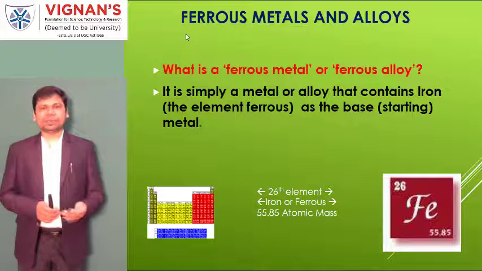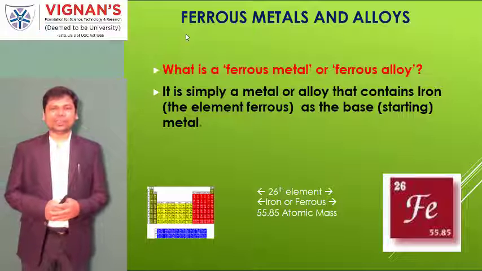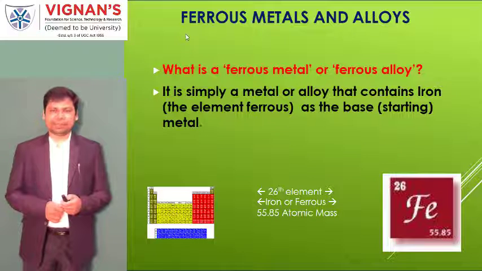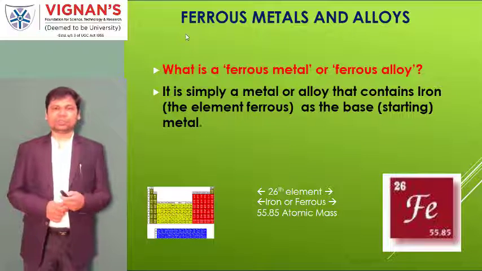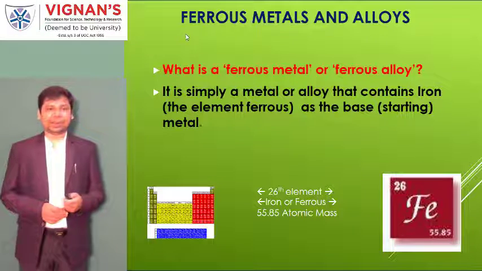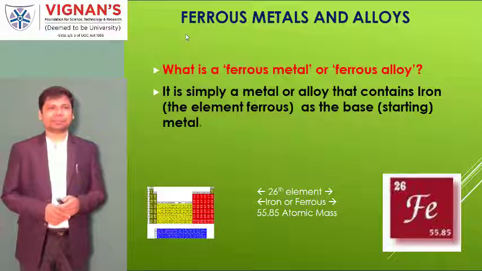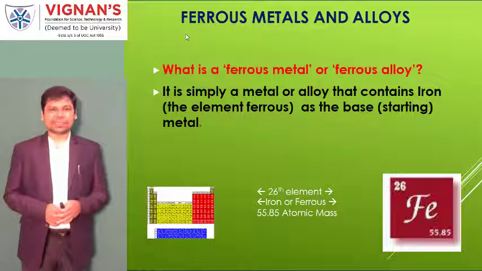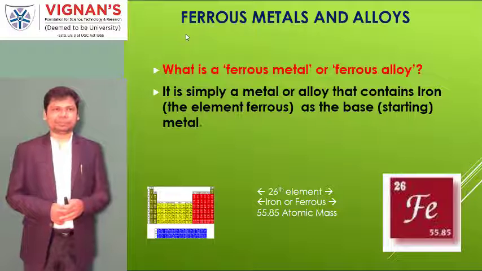Now, what I mentioned just now about iron, it is in the periodic table. The atomic number is 26, and the atomic mass is 55.85. The iron, which is called ferrous, is represented with Fe.